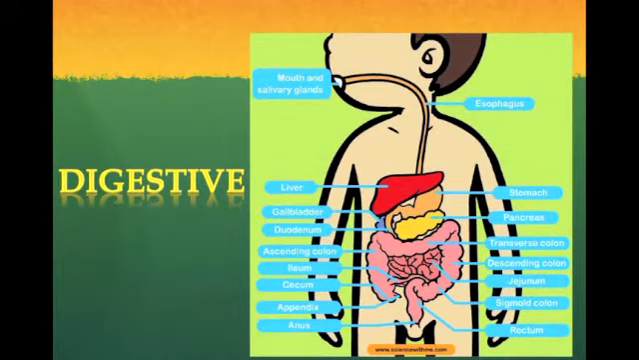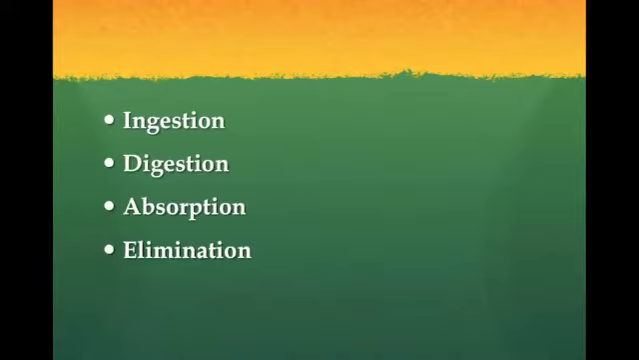Third is the digestive system. The digestive system functions for ingestion, the actual eating, digestion, the chemical and mechanical breakdown of food into smaller nutrient molecules. Absorption is the act of absorbing those small nutrient molecules. Elimination is the process of excretion or the release of the bolus after it is already ingested.